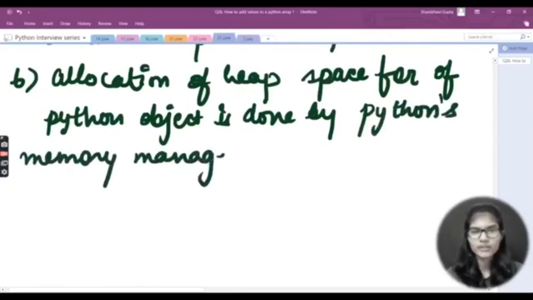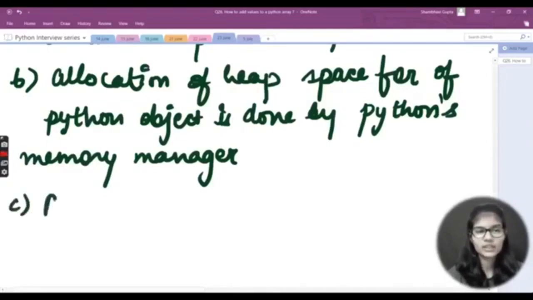Okay, the Python memory manager actually allocates the heap space for the Python objects, and we have a core API, and that core API gives access to some tools for the programmer to code, right? This is the procedure which actually goes on here.